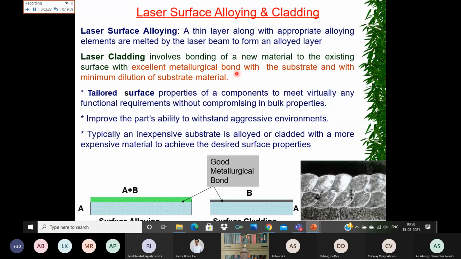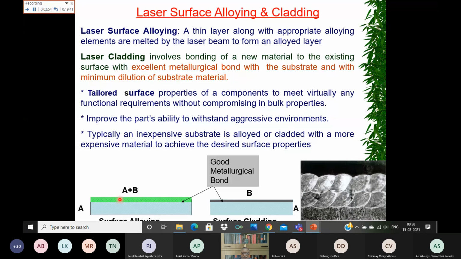So if you take the example, in the schematic picture you can see here at the bottom, you have the substrate represented by A, and you have another alloying element B, and you try to melt a thin top layer of A, and add B, and allow it to homogeneously form an alloyed layer on the top surface. So here A plus B is now going to form the alloyed surface layer.